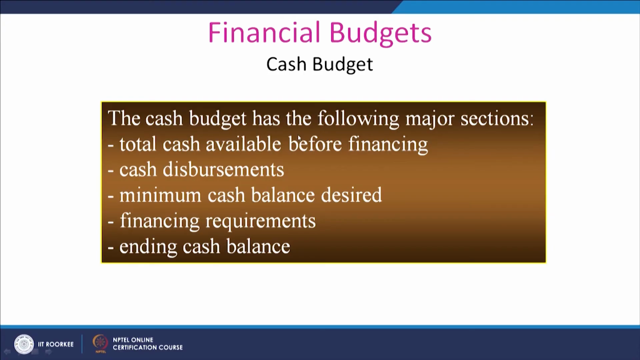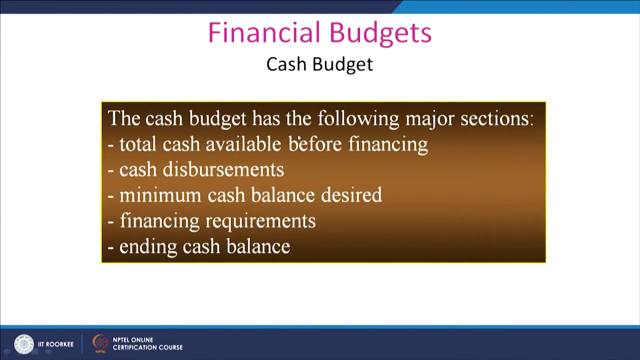So, financial budgets. After the operating budget comes the financial budget, and the first part of the financial budget is the cash budget. So, what is a cash budget? It is written here: the cash budget has the following major sections.